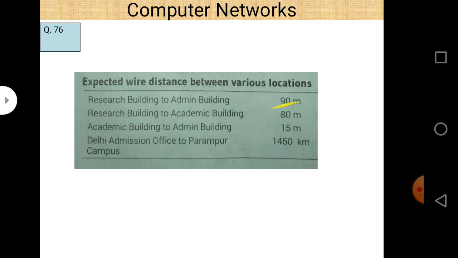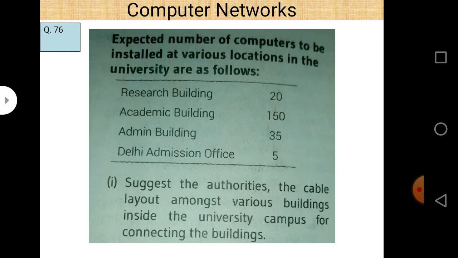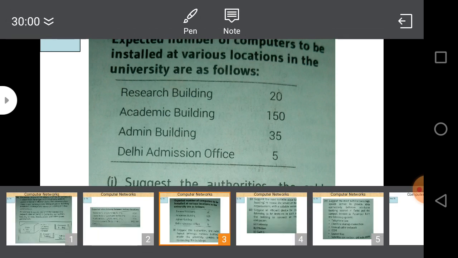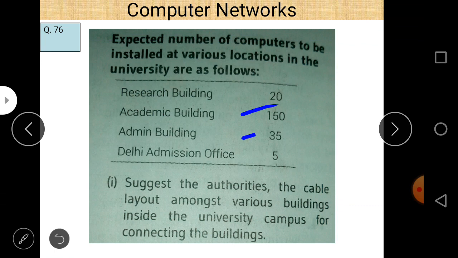Next is the expected number of computers to be installed at various locations in the university. In the research building there are 3 computers, in the academic building there are 150 computers, in the admin building there are 35 computers, and in the Delhi admission office there are 5 computers only.